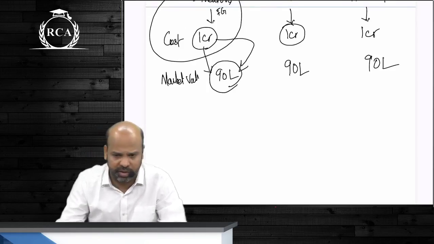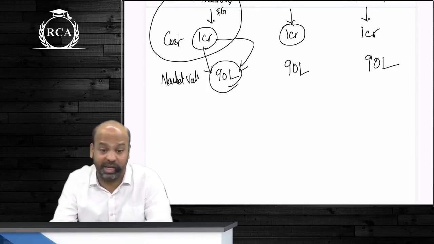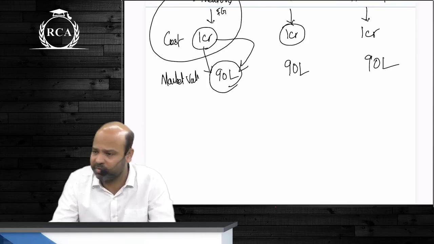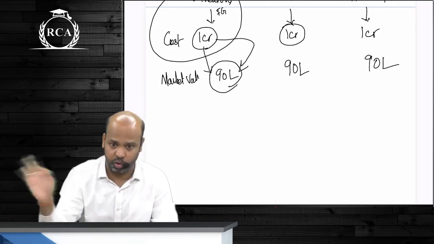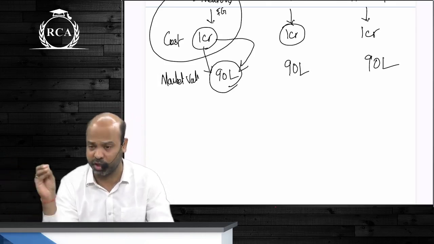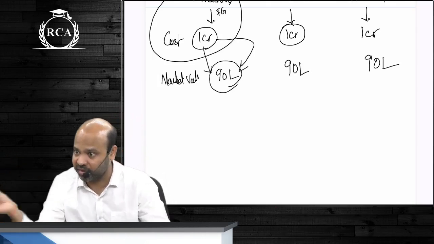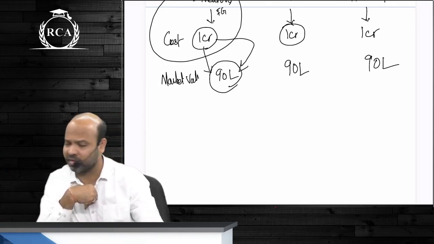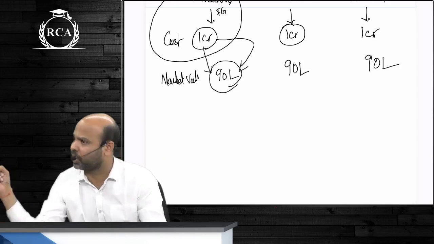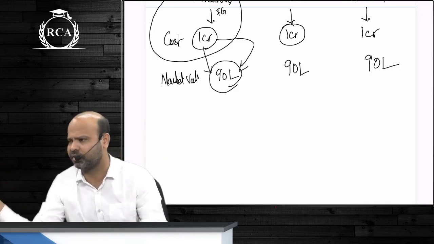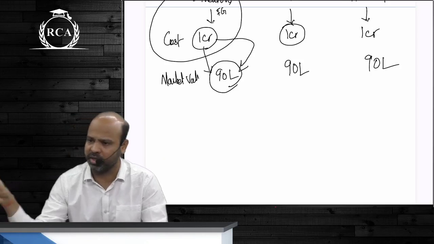Let us talk about investments. Investments can be current investments or long-term investments. For a current investment, the objective is to sell them in the near future. You do not intend to hold those investments. That is why it is a current investment. The standard says 12 months; for now, let us say short term. As per the accounting standard, if your intention is to sell them within 12 months, it is a current investment.